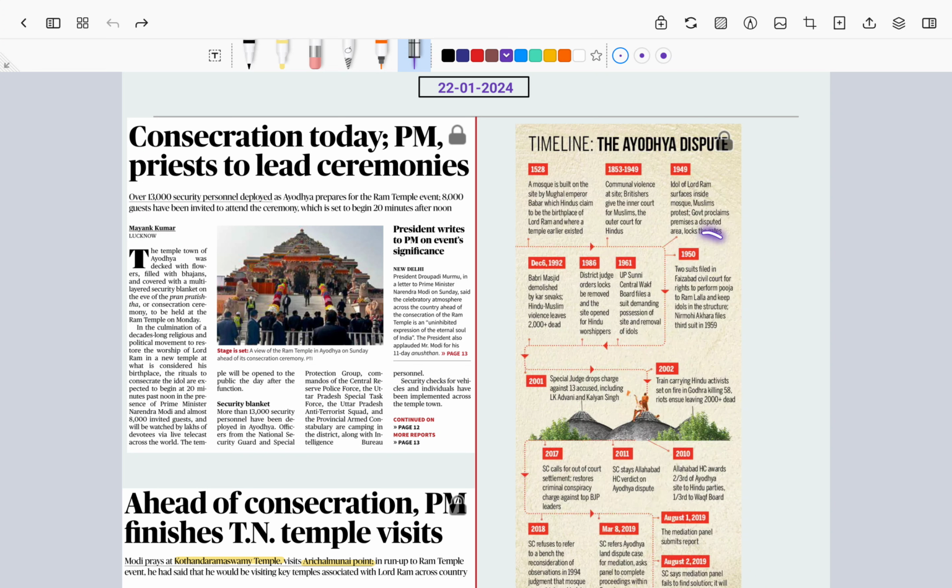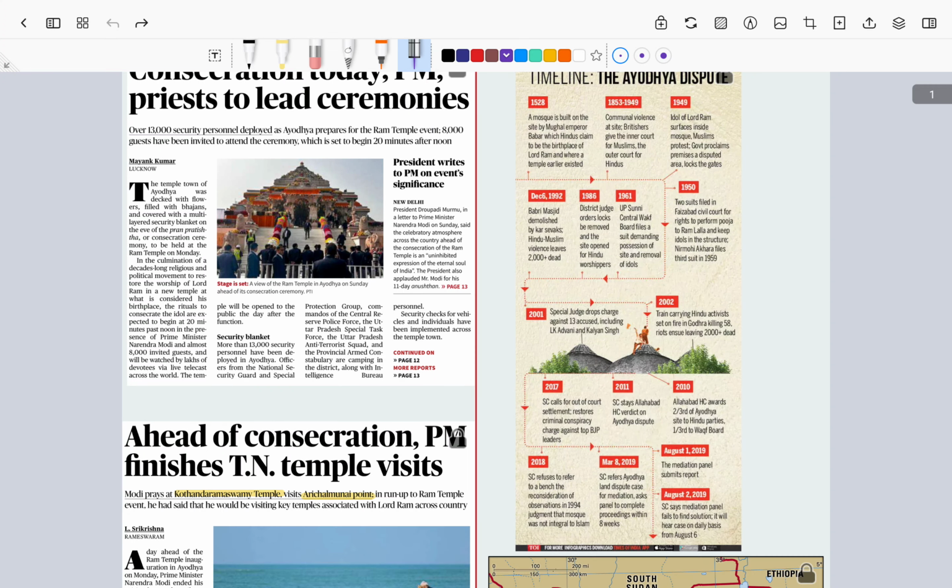By the year 1950, because of the presence of the idol, two suits were filed in the Faizabad civil court, right, to claim that the place is Lord Rama's birthplace in Ayodhya and the particular place should be allocated to the Hindu sections of the society. By the year 1961, we found that the UP Sunni Waqf Board declared that the particular land belongs to the Waqf Board and the idol should be removed from the Babri Masjid.